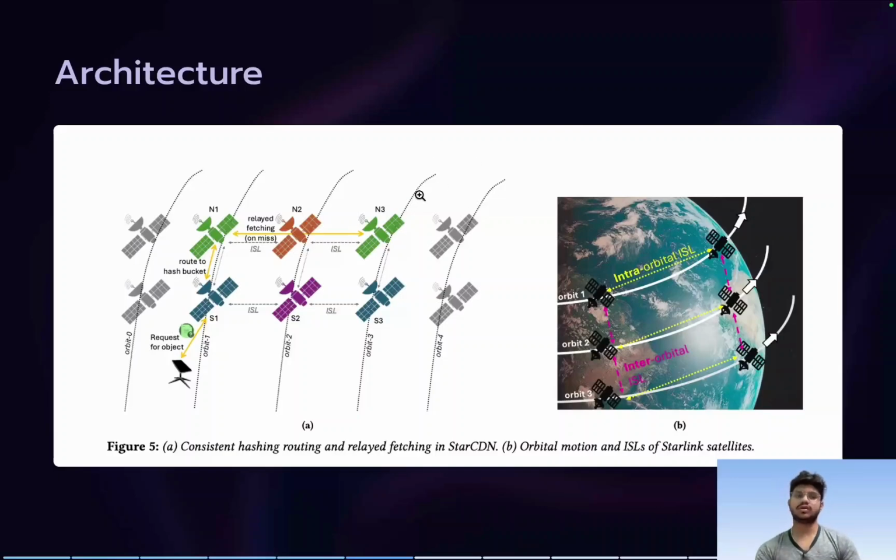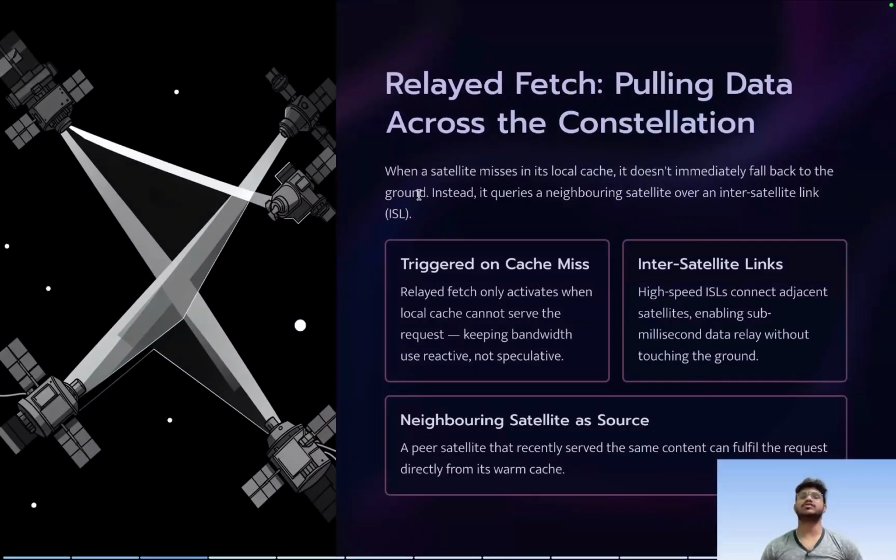So I have actually written it in a very nice way. Relay fetch, that is, pulling data across the constellation. So when a satellite misses in its local cache, it doesn't immediately fall back to the ground. Instead it queries a neighboring satellite over the inter-satellite link. So this is triggered on a cache miss. So this relay fetch only activates when the local cache cannot serve the request, keeping the bandwidth use reactive and not speculative.